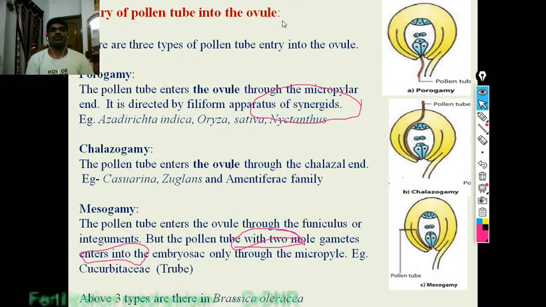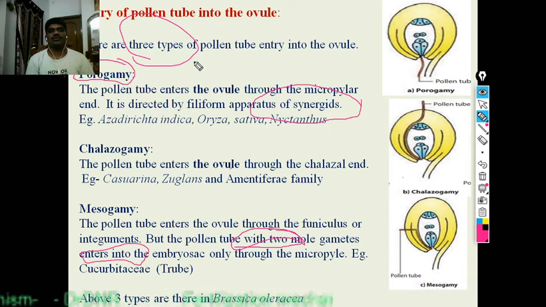Next is entry of the pollen tube into the ovule. This is very important. There are three types of pollen tube entry into the ovule. That is, the first one is porogamy.